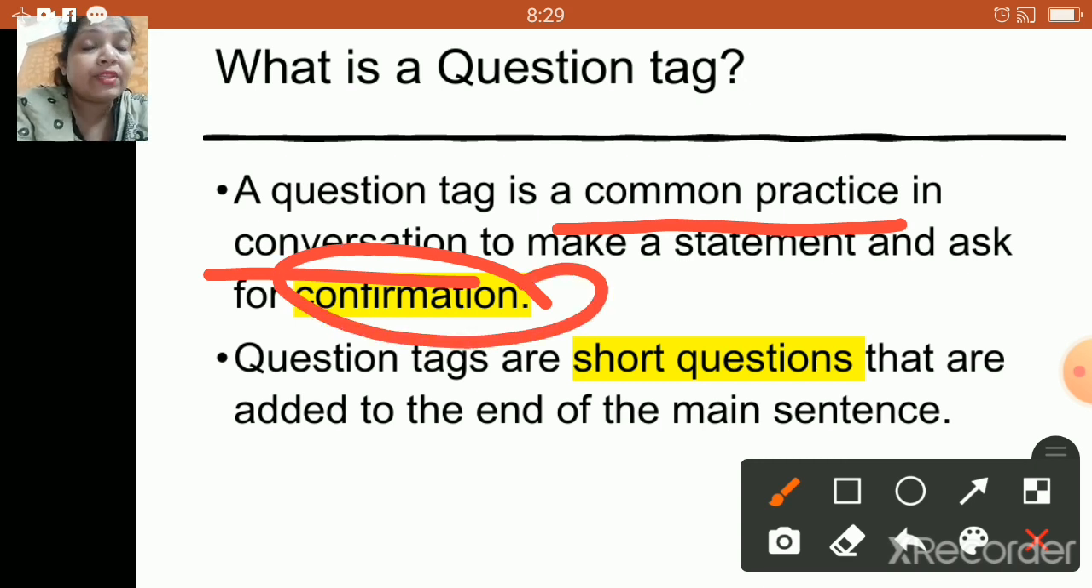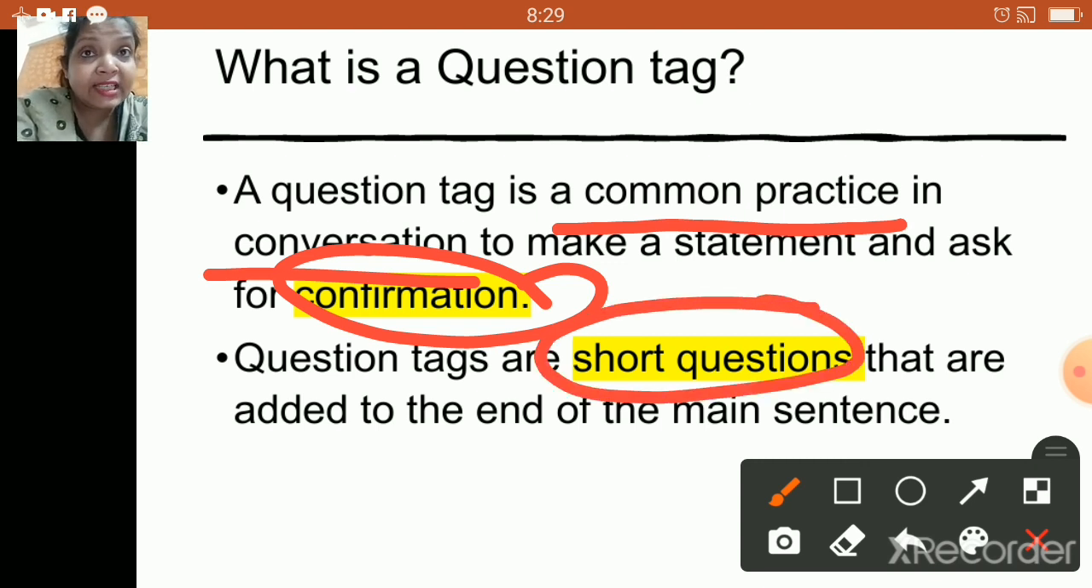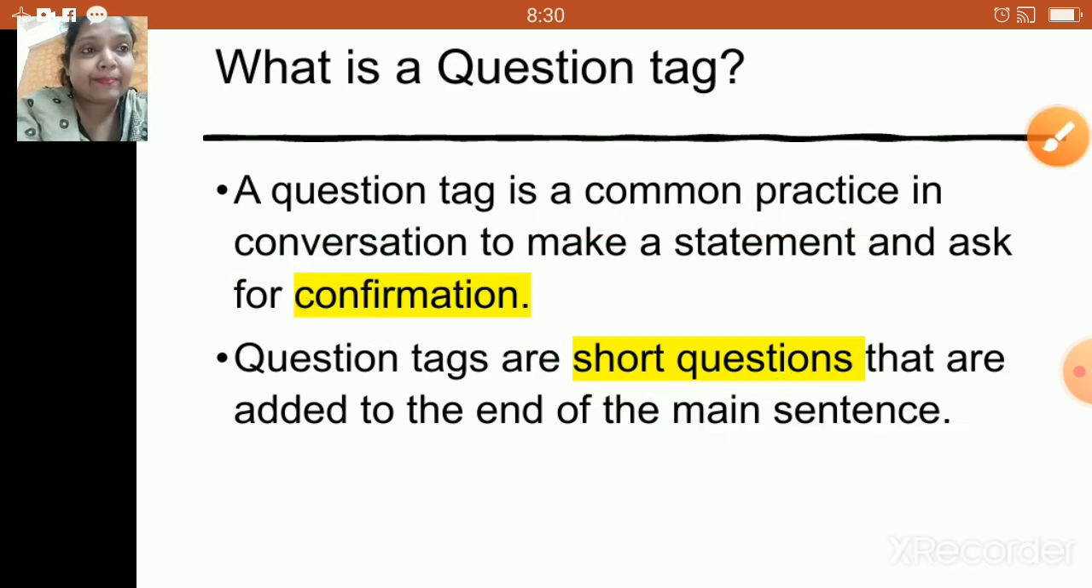Okay, now the next point. Question tags are short questions. I repeat, question tags are short questions that are added to the end of the main sentence. Yes, so these are the short questions, children, which are added to the end of the main sentences.